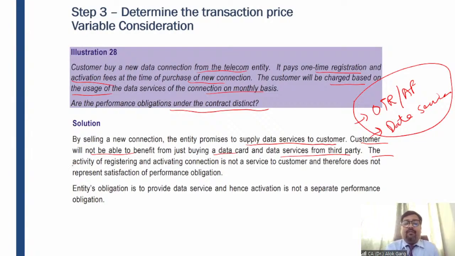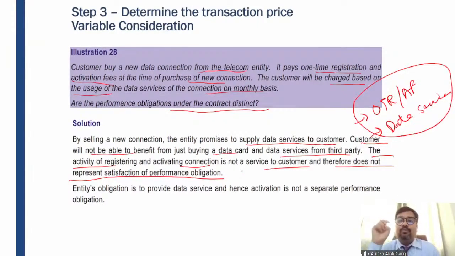The activity of registering and activating a connection is not a service to a customer, and therefore does not represent satisfaction of a performance obligation, right? By having a membership fee, I'm not providing any benefit to the customer. And you know what was the intent of this standard? The intent of this standard was that the customer should be able to get the benefit from the use of goods or services.